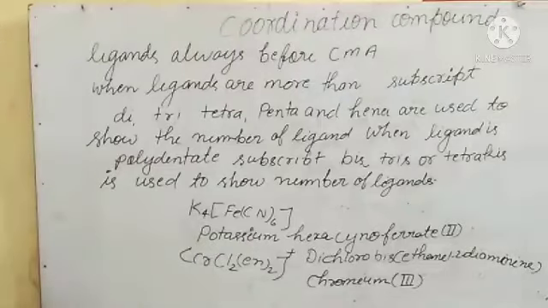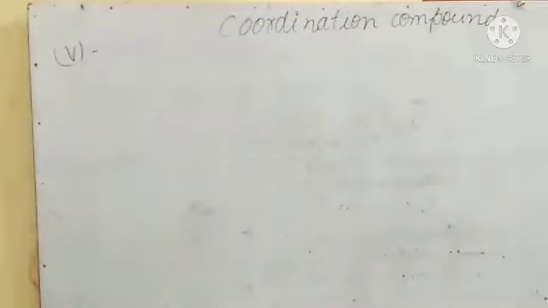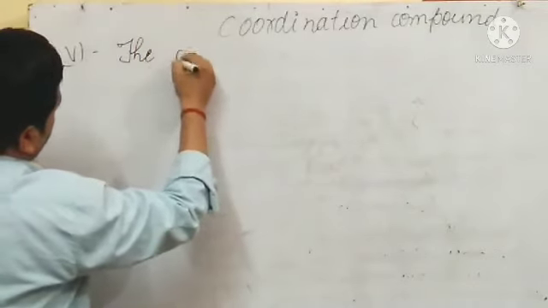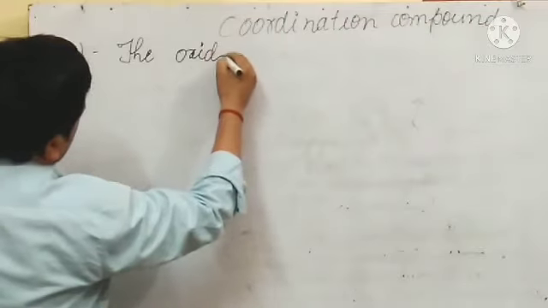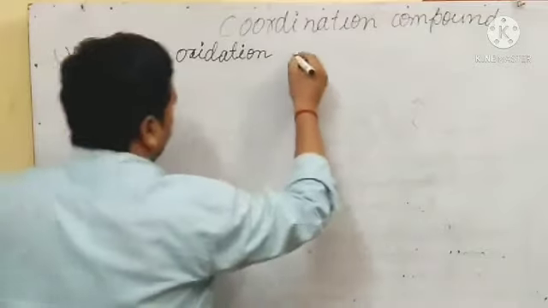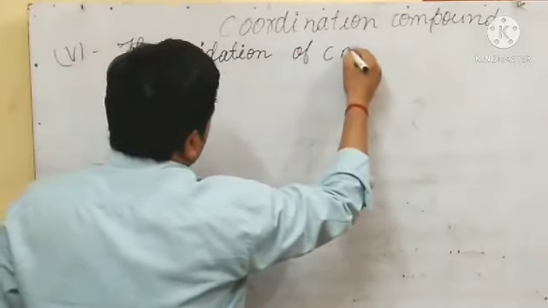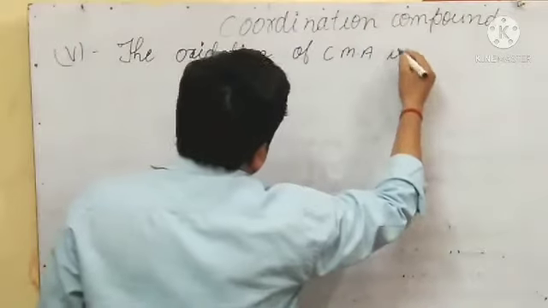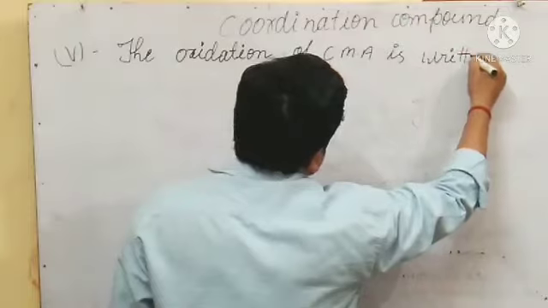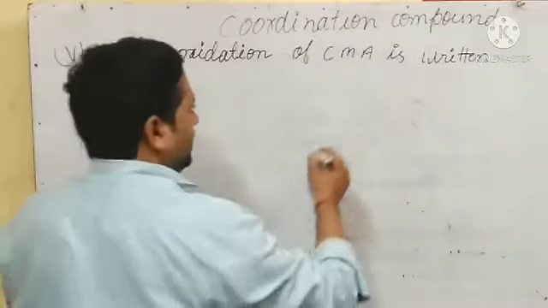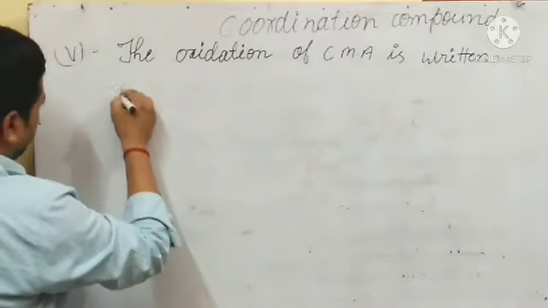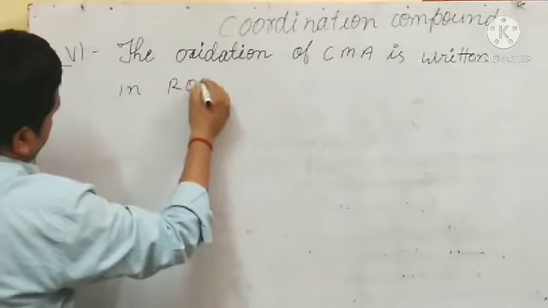Next point, let us see. The oxidation number of the central metal atom is written in Roman numerals.